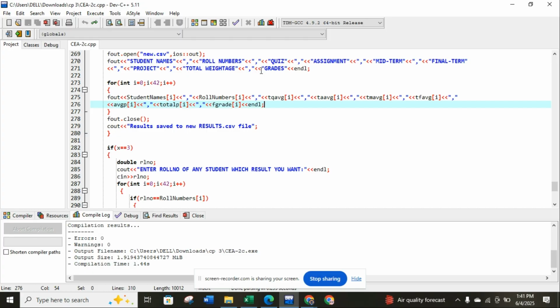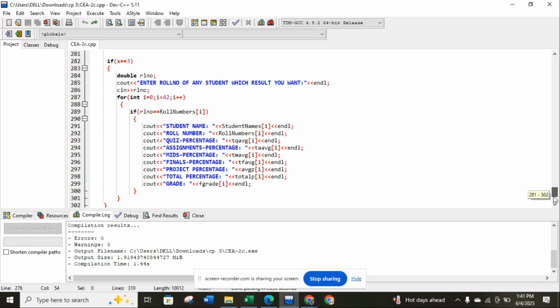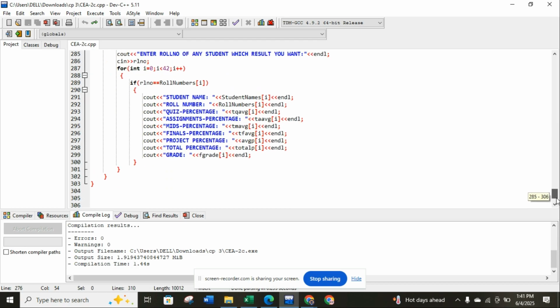I'll explain it more clearly. I use file handling to make a new CSV file, and the data I put inside it is relative to the data I used prior to that, and this is all saved in the newly made CSV file. I'll just run this code and you guys will understand it completely. And this was at the end.